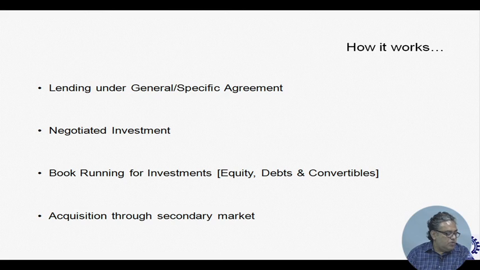Now, you can also go for acquisition through the secondary market, and many times you will find these public financial institutions going to the secondary market to make an investment in company shares. If you look into the portfolio of any listed company, you will find the majority chunk of the shares are held by either DII or FII.